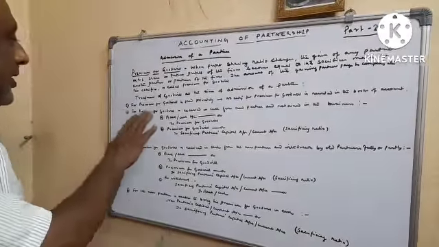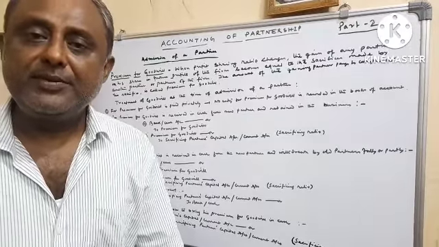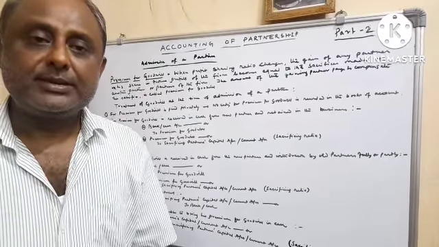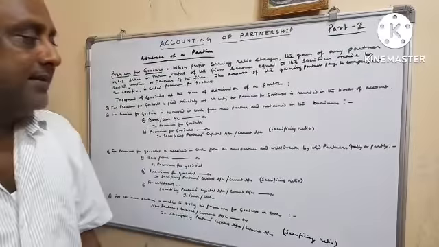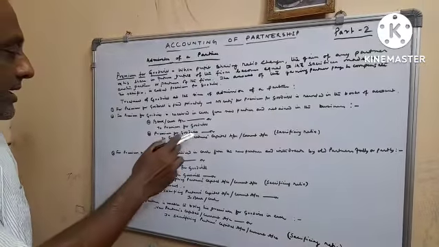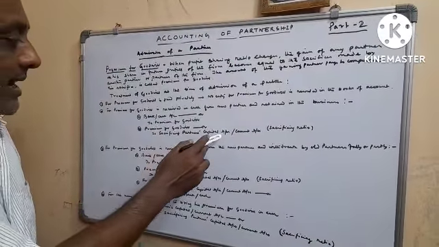Second, premium for goodwill received in cash from the new partner and retained in business. When a new partner brings cash as premium for goodwill, the entry will be cash or bank account debit to premium for goodwill account. The second entry: premium for goodwill would be transferred to sacrificing partners. The entry will be premium for goodwill debit to sacrificing partners' capital accounts or current accounts, in which ratio?